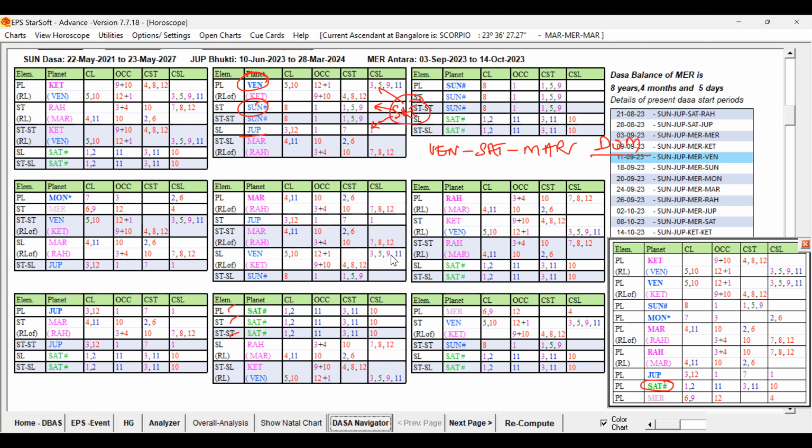So Mars is having star level and sub level that are supportive, but Mars has some weakness at the source and the 12 level. And importantly, the strong key planet of the Buddhi Lord, Saturn's role, is not directly playing. That is one weakness. It is not required that Saturn should play a role in the Antra for the conception.